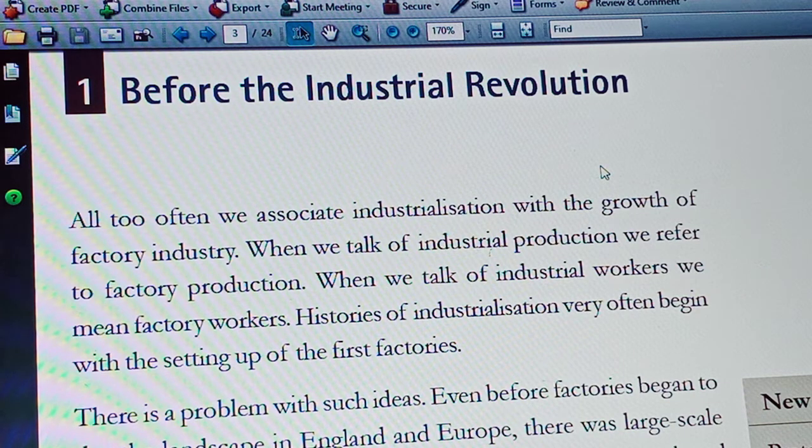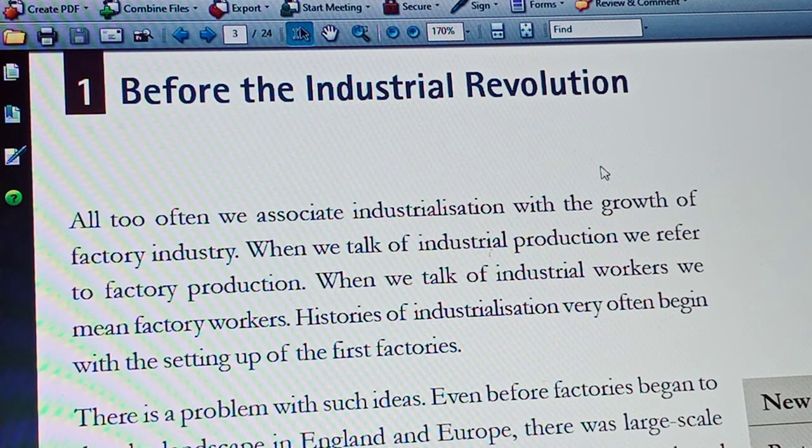There is a problem with such ideas: industrialization, we always talk about only factory production as well as workers who are working in factories. But even before factories began to dot the landscape in England and Europe, there was large scale industrial production for an international market.